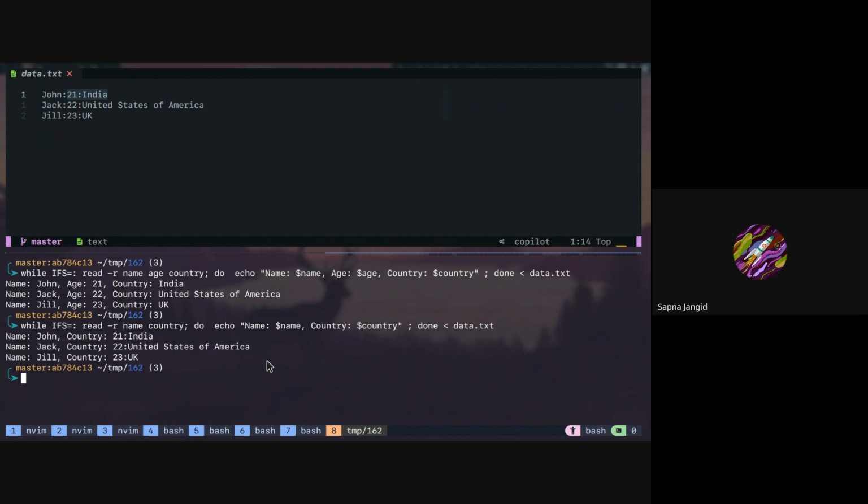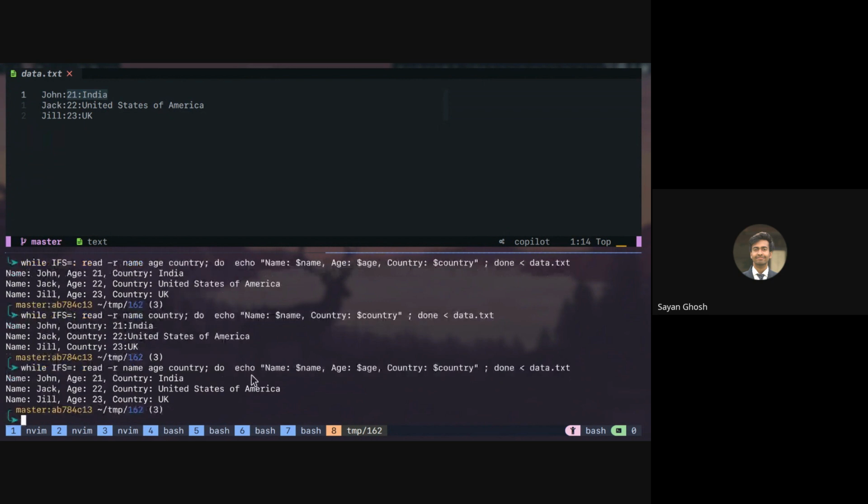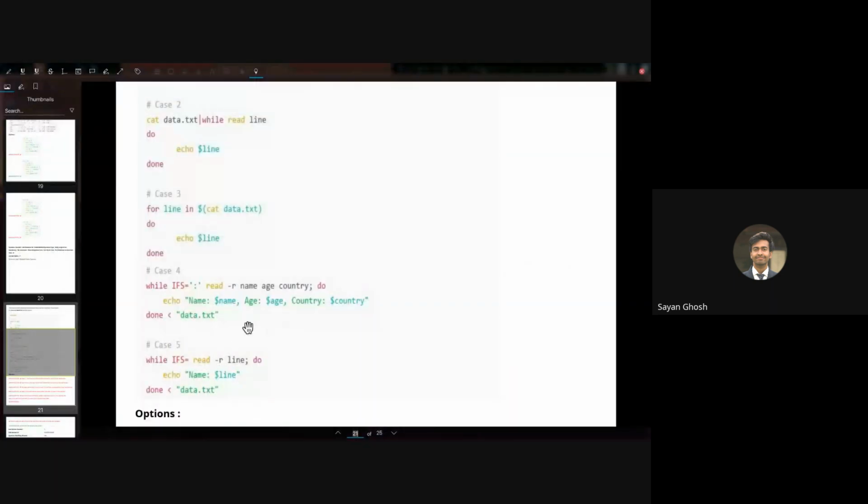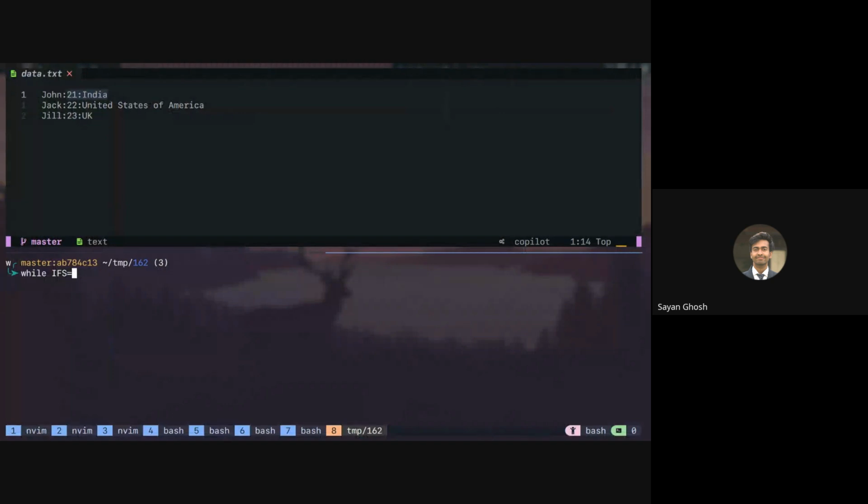Basically, the fields are separated into 3 parts, and we have to give the variable names of those fields. If we are not giving them, it will automatically separate by 2 only. Yeah, so if you give 3 variables, it will separate 3 times. If you give only 2, it will only separate 2 times. Got it. And in the last one, if we do while IFS equals nothing,